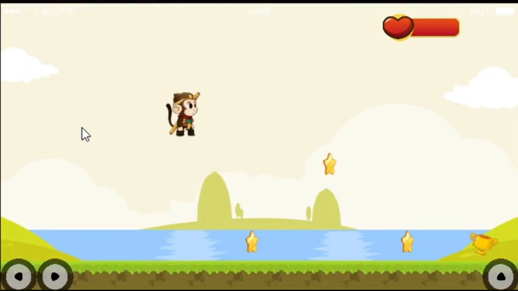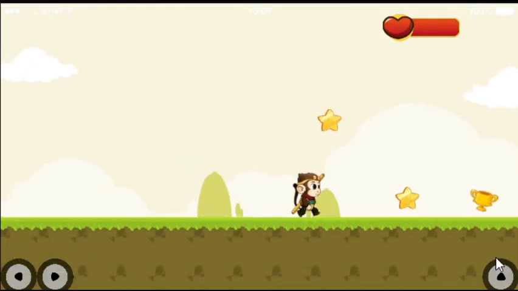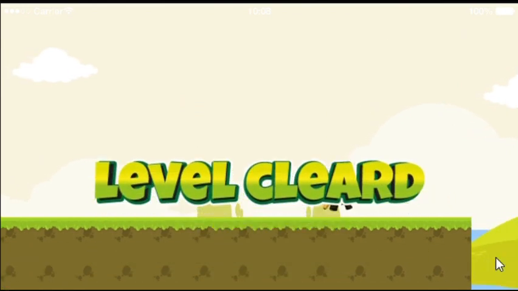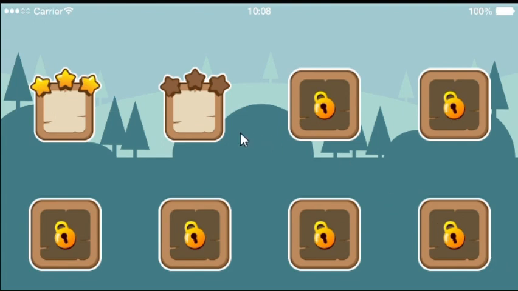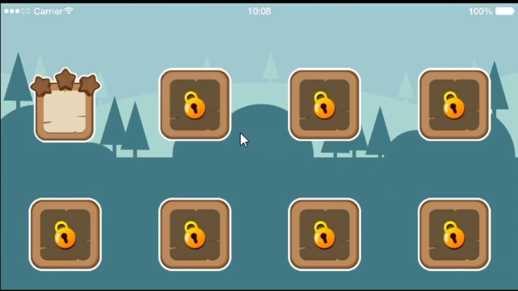One of the most important pieces of code in a mobile app is saving. Nobody wants to beat a level, come back, and see none of their progress was saved. If I restart the app, I have to go back and replay the levels.